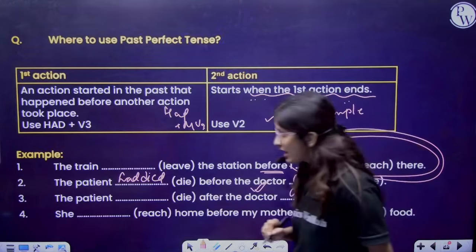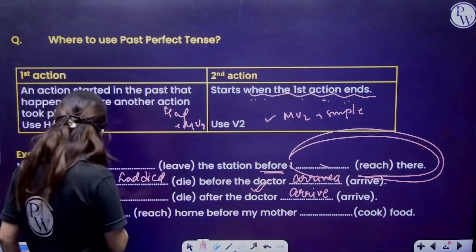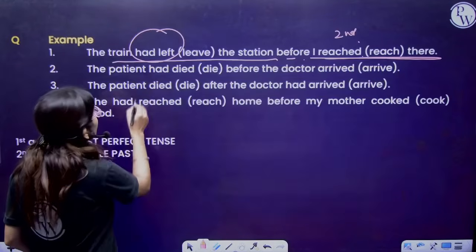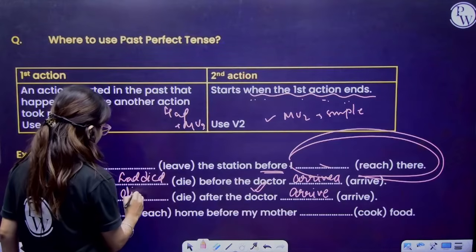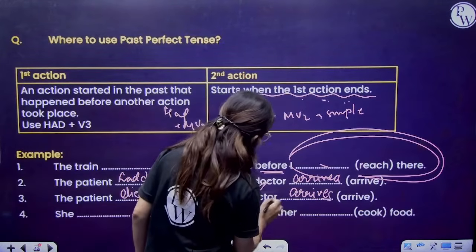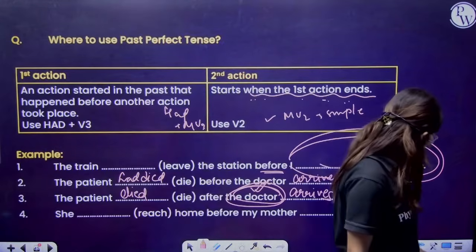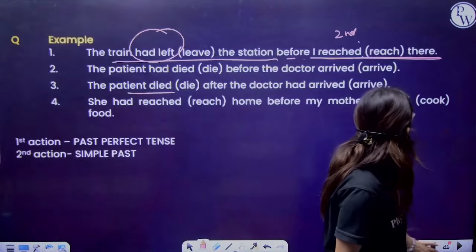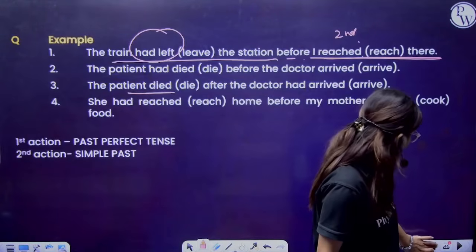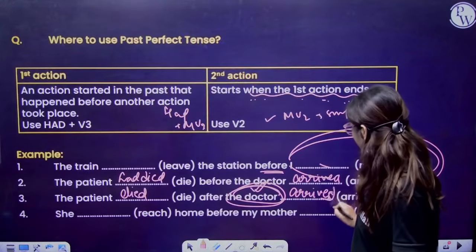The patient, what can you write? The patient died. And here arrived, because we are talking about the third person, simple. No, it will be arrived only. Why? Because it is a simple one.